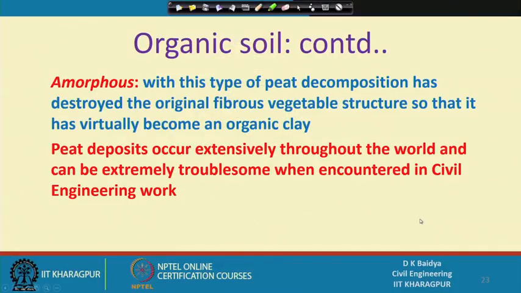So, if a structure is constructed over an organic clay, we expect a very large amount of settlement, and that settlement has to be estimated, otherwise the building or structure will face difficulty, or it will not be able to give proper service. So, that is the warning that if you find organic clay anywhere, it has to be handled very carefully.